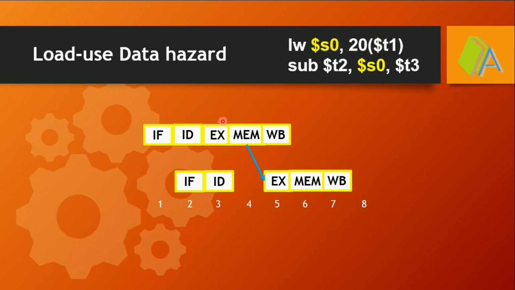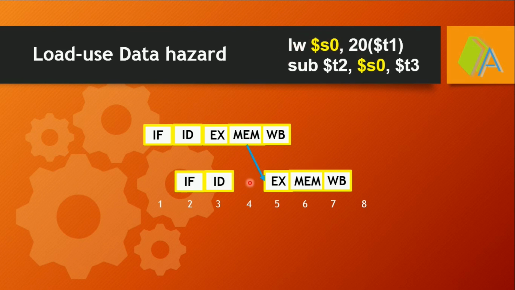Only the address is the result of the ALU. So the data will be available for the register S0 only after the fourth clock cycle, by accessing the data memory.